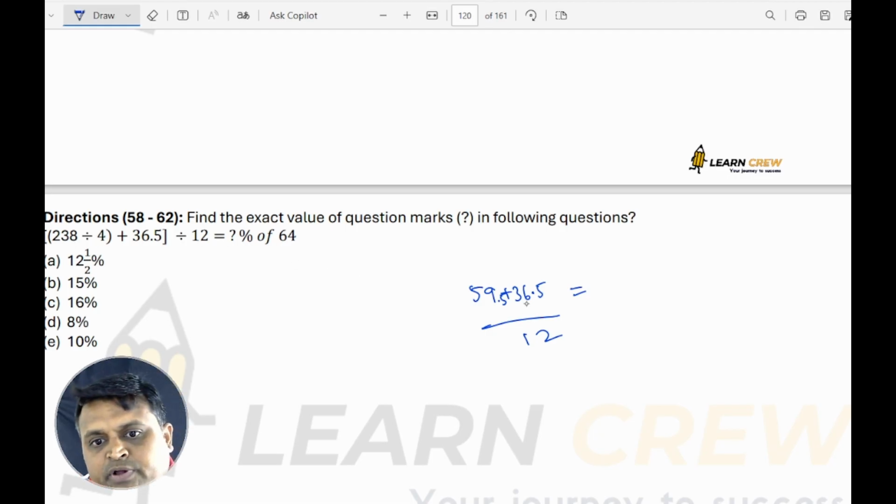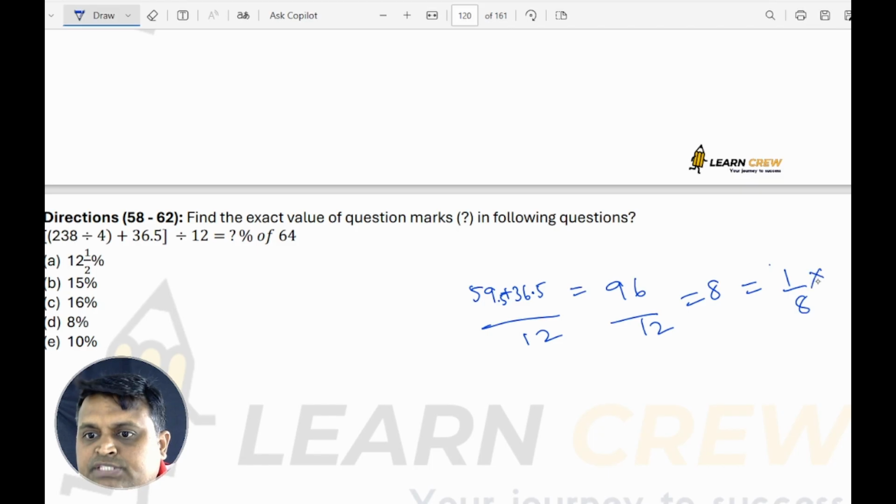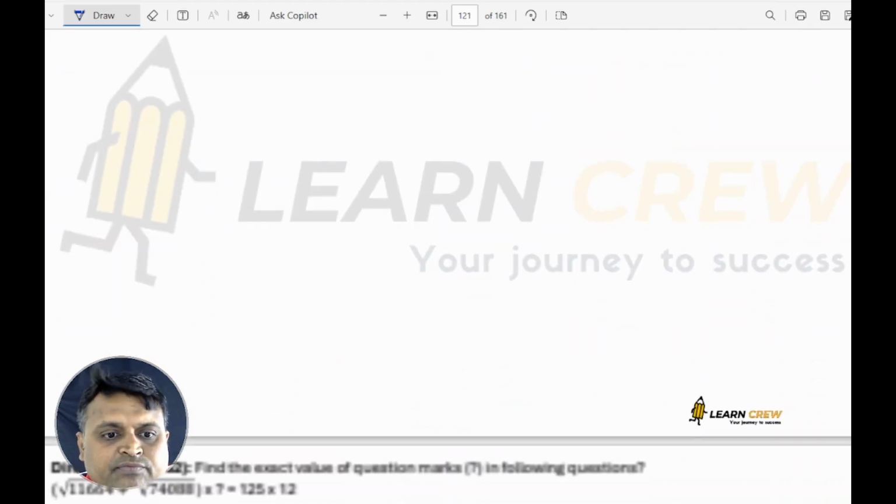How much is that? 59 plus 36 is 95, so 96. 96 by 12 is 8. 8 is how much percentage of 64? 8 is 1 by 8 of 64. 1 by 8 means 12.5%. So the answer is 12.5.